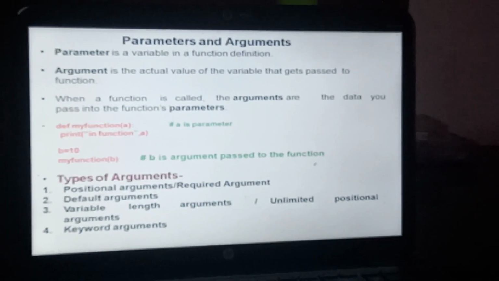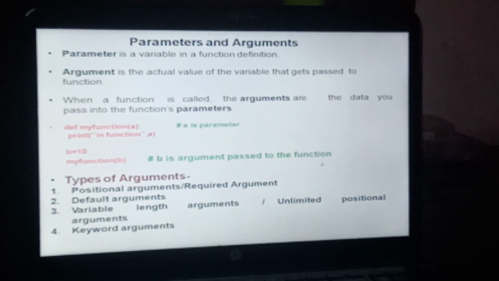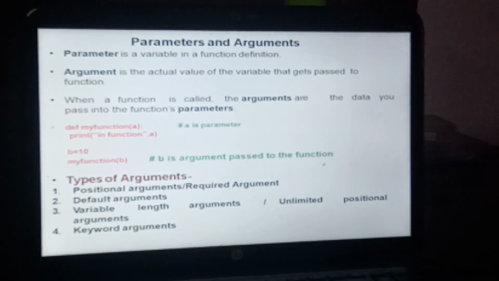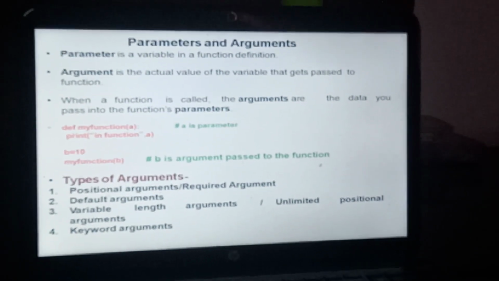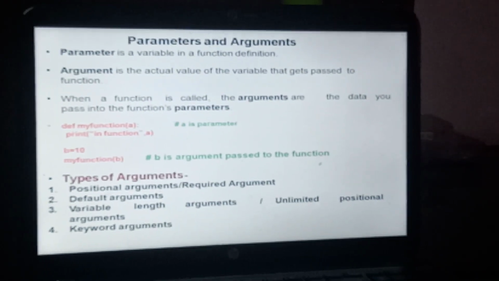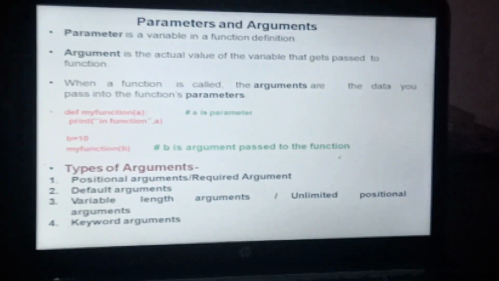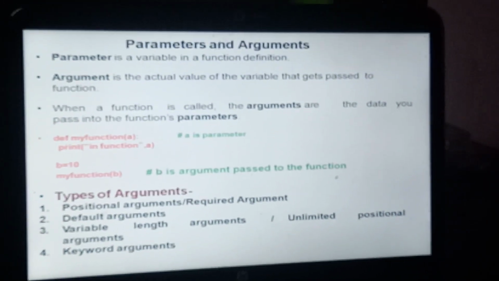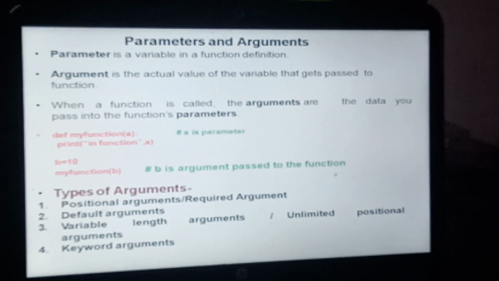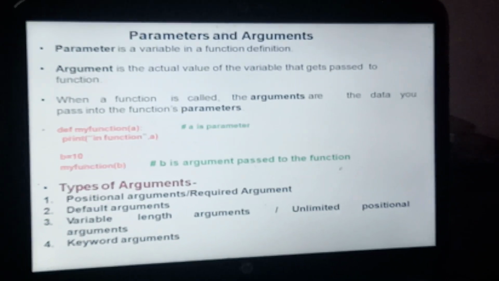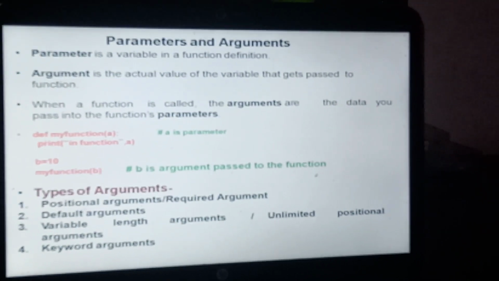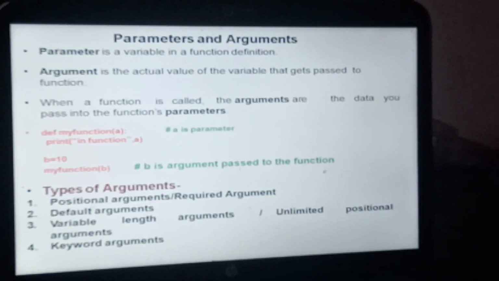Formal parameters are nothing but the variables which we define inside the function definition, and actual parameters are nothing but the parameters which we define while calling the function. Okay, so today we'll discuss the types of arguments in Python. An argument is the actual value of the variable that gets passed to the function.